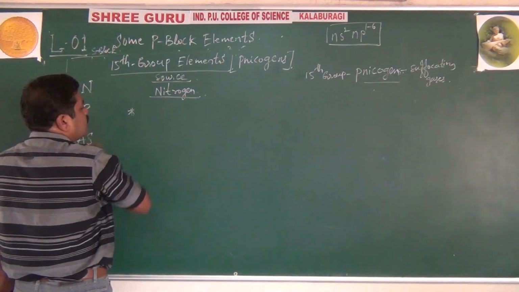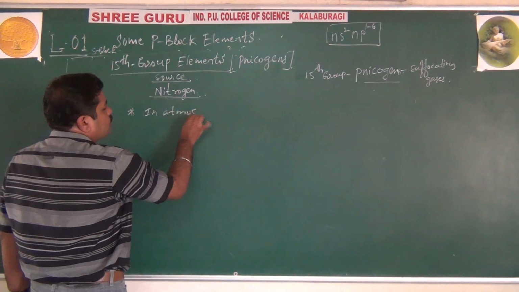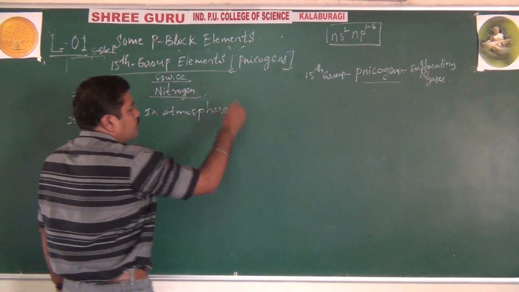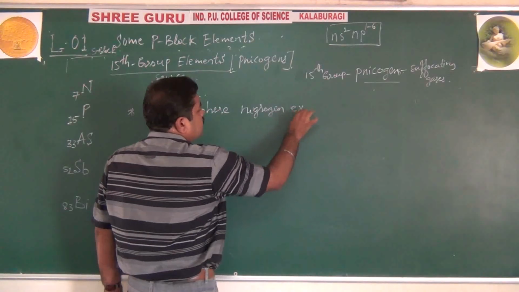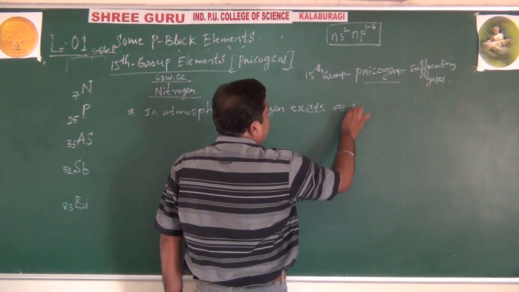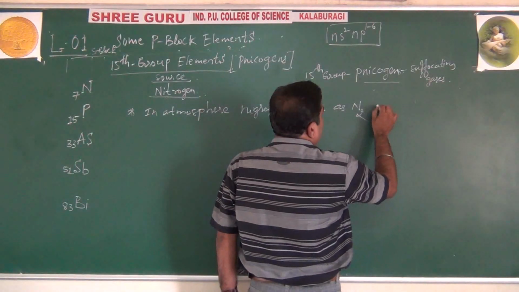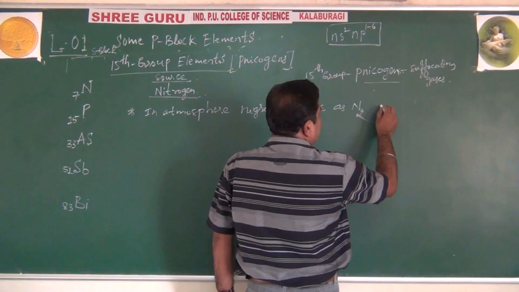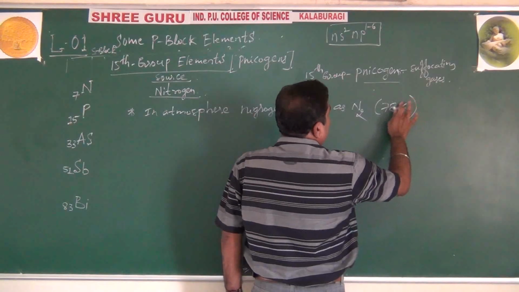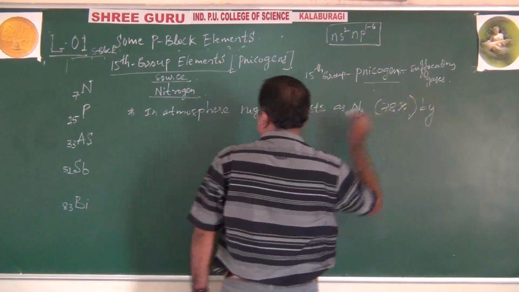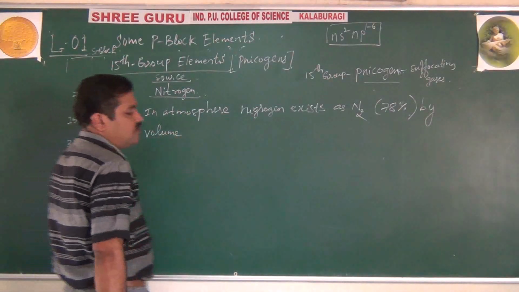In the atmosphere, nitrogen exists as N2, and it is 78% by volume, in the gaseous state.